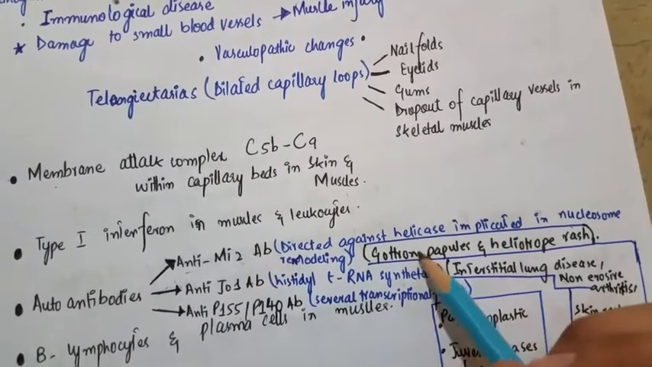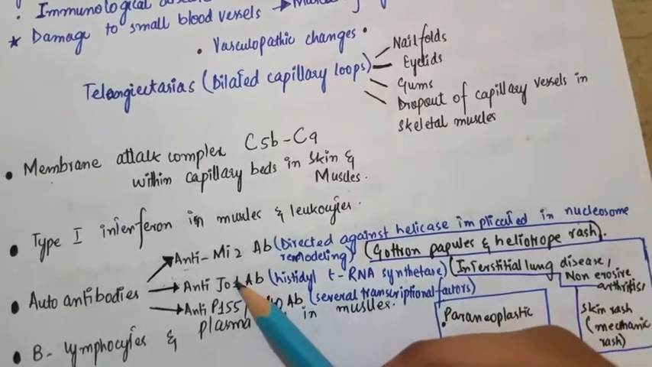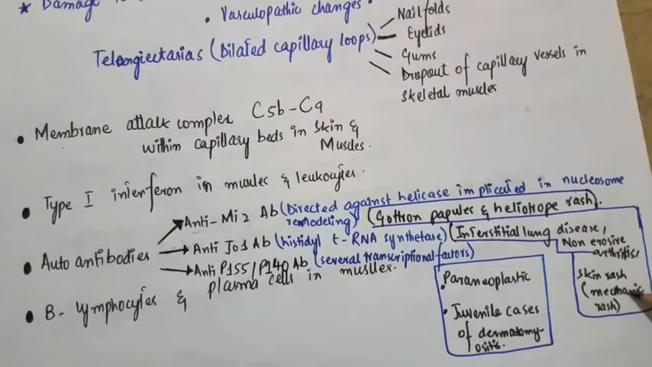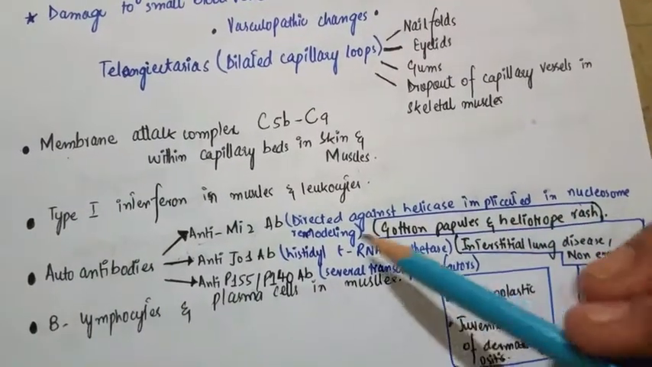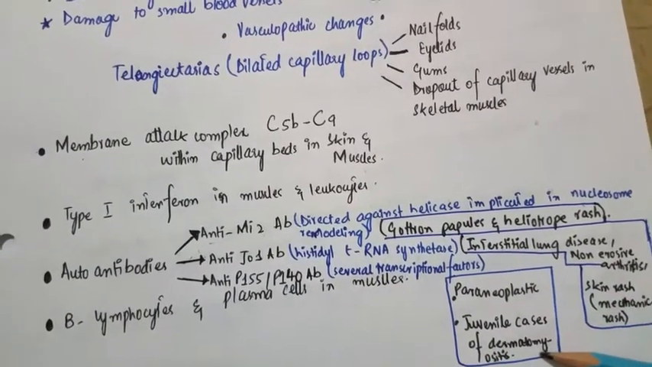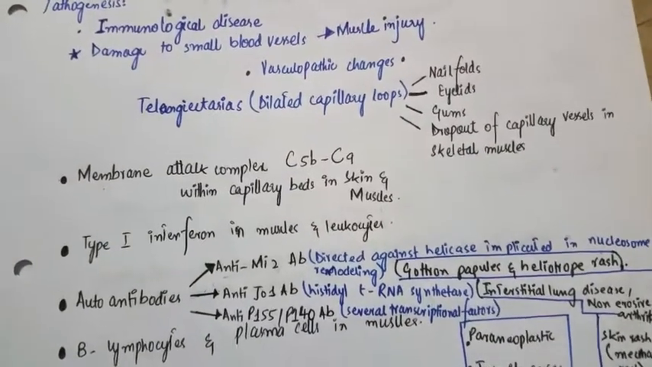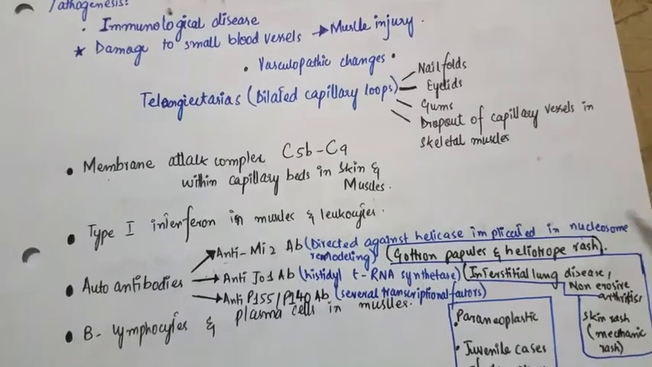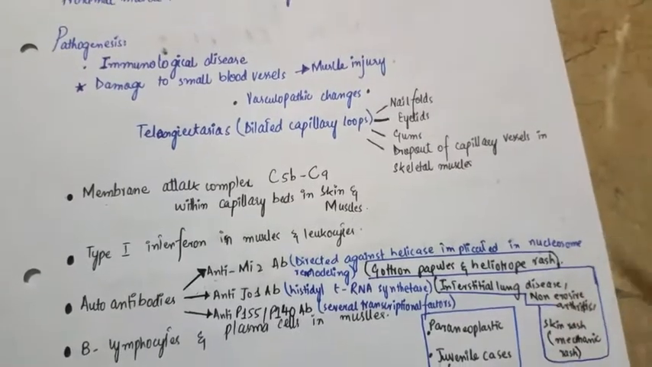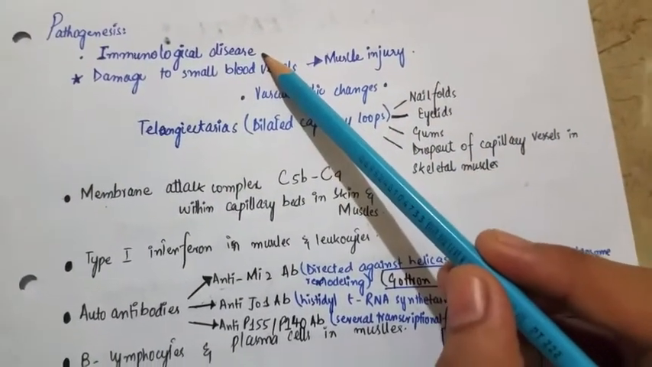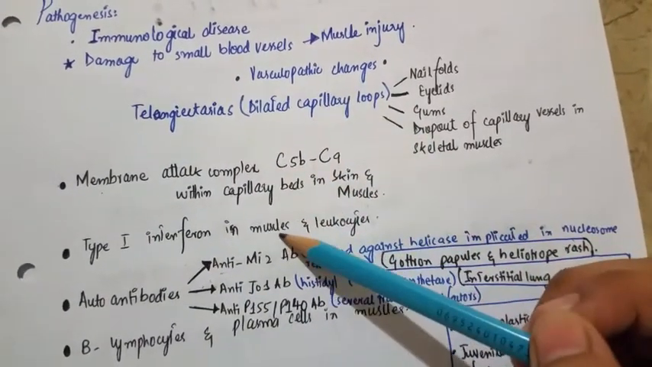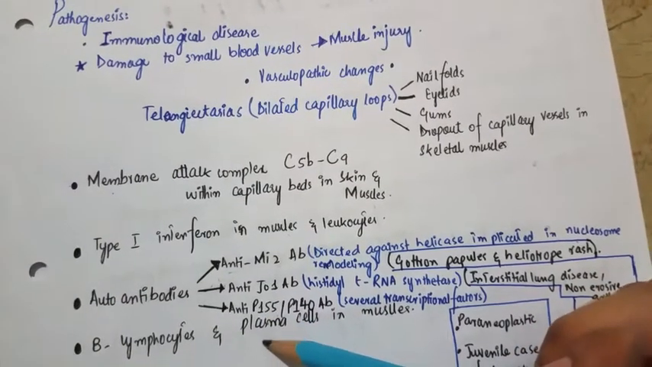The Mi2 autoantibody is associated with the Gottron papules and heliotrope rash. The Jo1 antibody is associated with interstitial lung disease, non-erosive arthritis, and the skin rash, which will be a mechanic's hand rash. And the P155 and P140 antibodies are associated with the paraneoplastic syndrome and the juvenile cases of dermatomyositis. Other pathogenesis in the inflammatory myopathies also includes the role of B lymphocytes and plasma cells in the muscles. So the quick review is that it involves immunological reactions, activation of the complement system, the role of type 1 interferon, the autoantibodies, and the role of B lymphocytes and plasma cells.